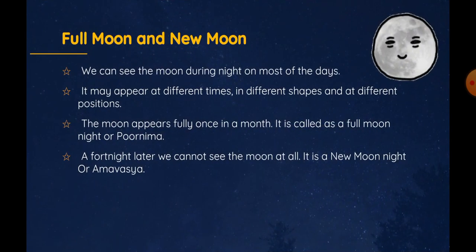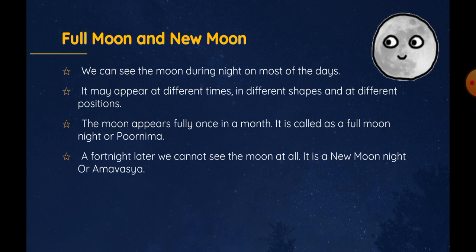Now, let's see what is a full moon and a new moon. You may have also seen the moon on most of the days. It may appear at different times, in different shapes, and at different positions. We can see the full moon only once in about a month's time.